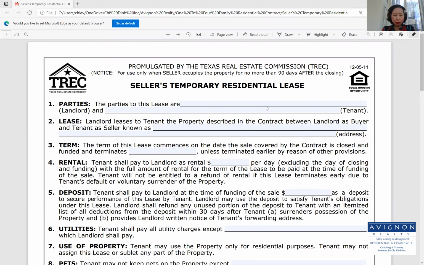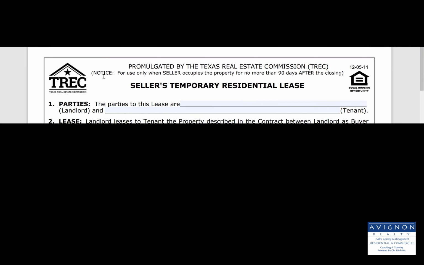And today I will be going over the promulgated by the Texas Real Estate Commission TREC Seller's Temporary Residential Lease. Here's a notice here for use only when seller occupies the property for no more than 90 days after the closing.